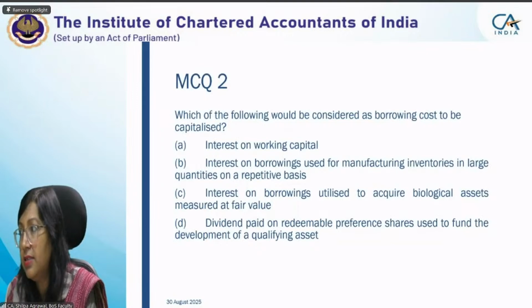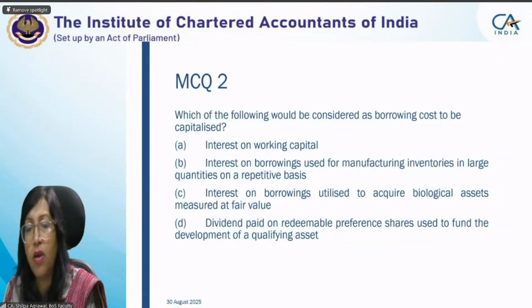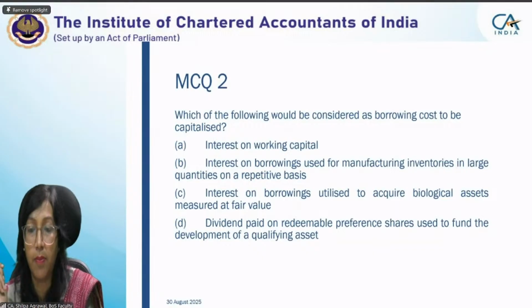I won't answer, but I'll give the name and I'll ask that person why it will not be there. Akshay has not unmuted until now. So Akshay, you unmute and tell me why we will not consider interest on working capital for capitalization of borrowing cost.